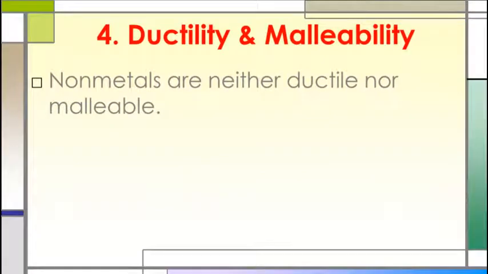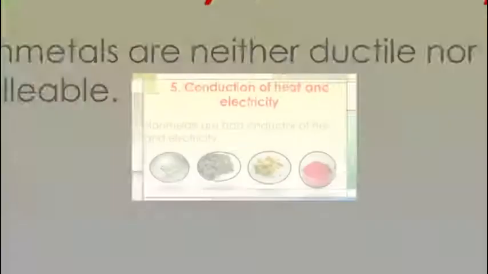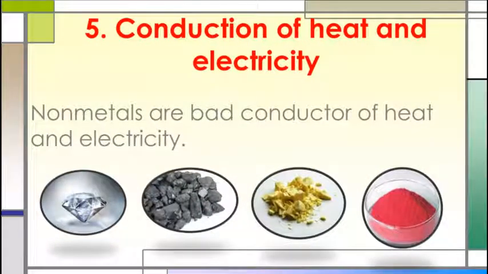The next property is ductility and malleability. Non-metals are neither ductile nor malleable. Students, ductility is a property in which an element is converted into a thin wire. And malleability is a property in which an element is converted into a thin sheet by hammering. So non-metals are neither ductile nor malleable. The fifth property is conduction of heat and electricity.